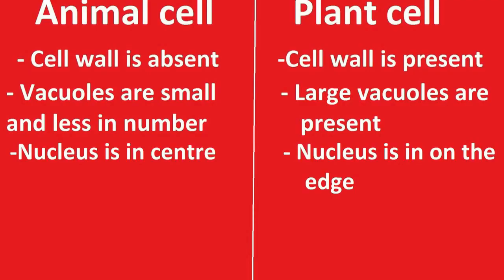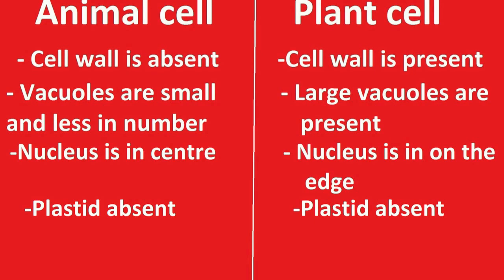Nucleus: in animal cells, the nucleus is in the center. Whereas in plant cells, the nucleus is towards the periphery because the size of the vacuole is very large. That is why the nucleus is towards the edge. Now one more important organelle, the plastid. In animal cells, plastids are absent. Plastids are food factories. They come in different colors. So they are only present in plant cells. That is the basic difference between animal cells and plant cells.